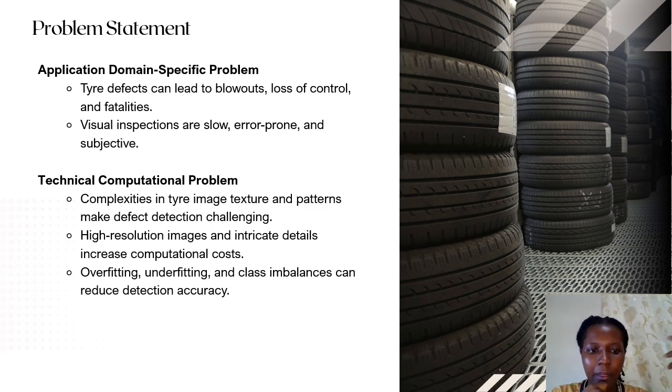So, what would be the problems we would face as we try to make this model using GANs and computer vision? We have complexities in the tire image texture and patterns. As you know, different tires from different companies have different features and different trends. So these complexities might make it hard for our model to know the differences.